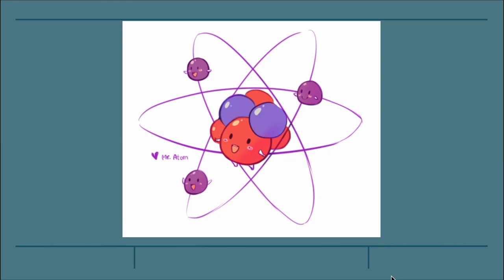Atoms. So what do we know about atoms? We know that atoms make up everything. Yes, everything that we see around is made up of atoms.